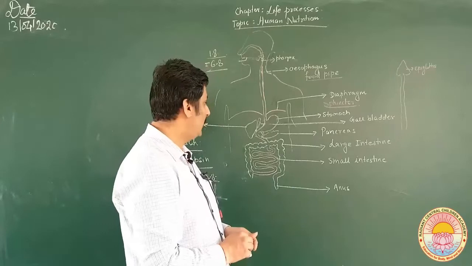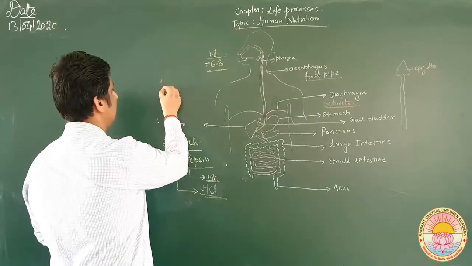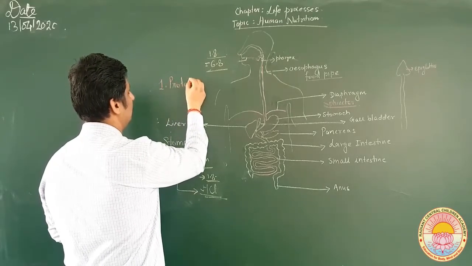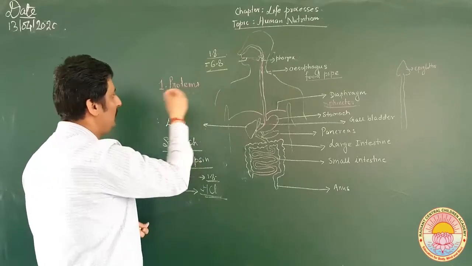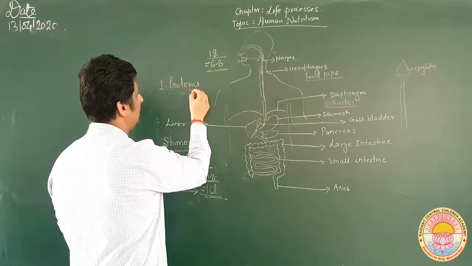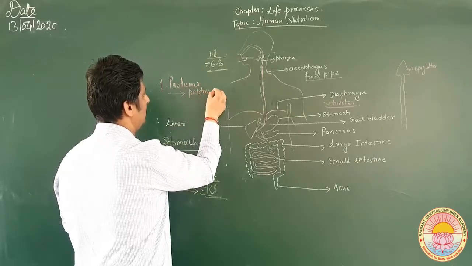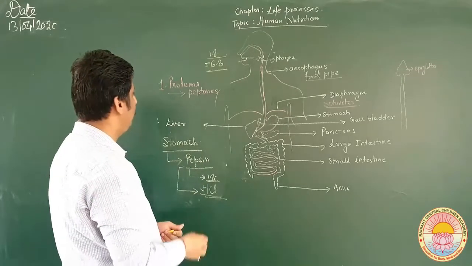So what are the two things which are digested in the stomach? First is proteins. They change into smaller proteins, or you can say peptones. Breakdown of protein takes place, changing into peptones.